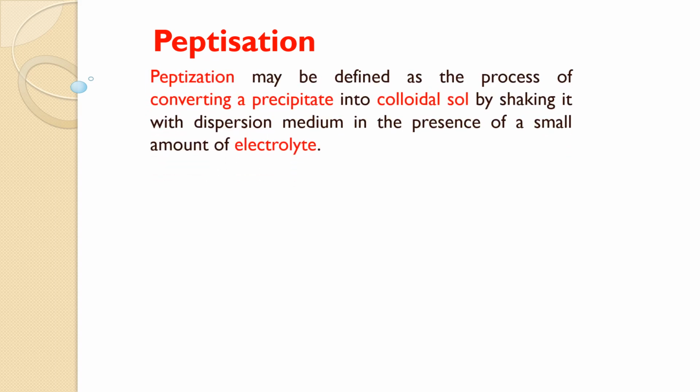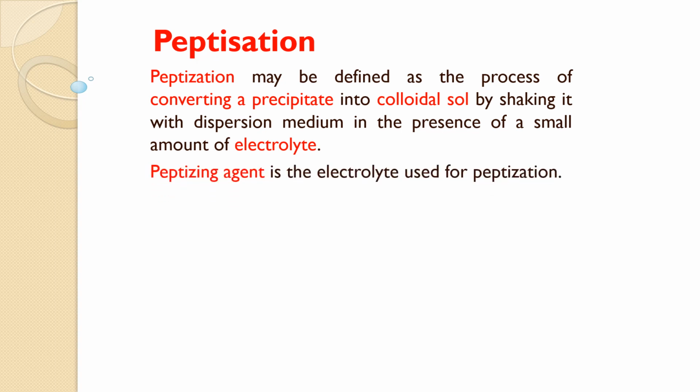Peptization may be defined as the process of converting a precipitate into colloidal solution by shaking it with dispersion medium in the presence of a small amount of electrolyte. The point to be remembered is that the precipitate is converted into colloidal solution in the presence of electrolyte.